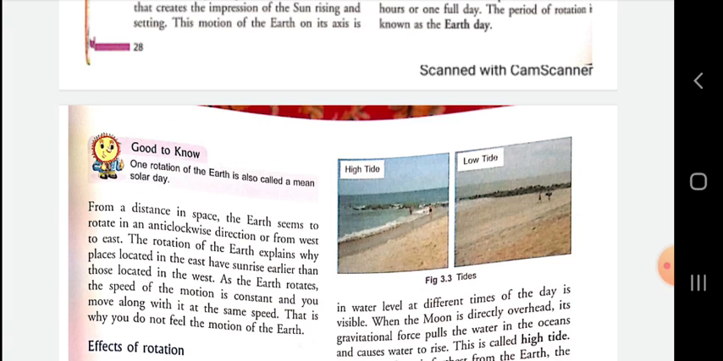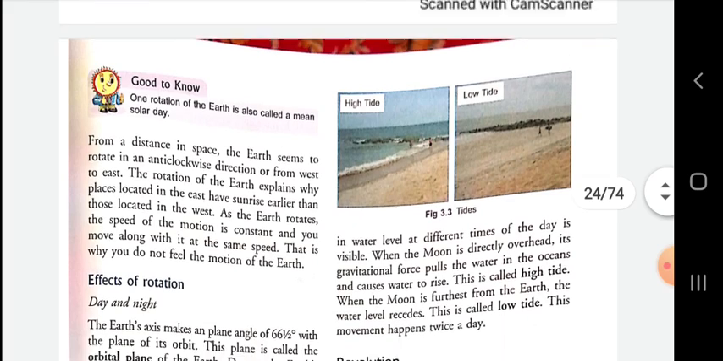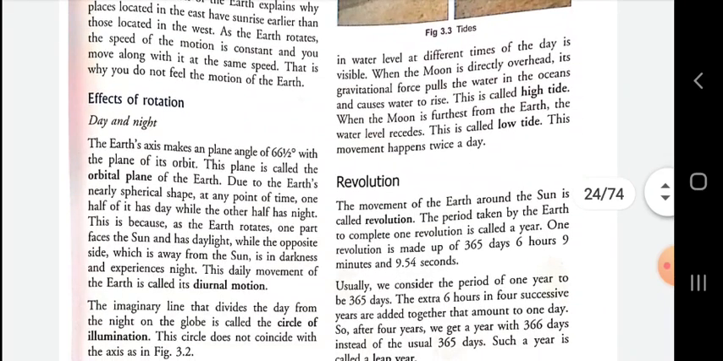Dear student, this is a big question for us. Why do we not feel the motion of the earth? So the answer is also clear, because our earth is very broad. That's why we do not feel the motion of the earth. Now we are going to know about the effects of rotation.